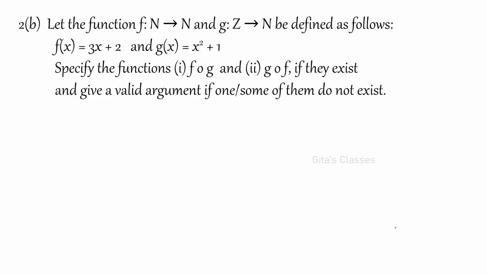Next, consider the function f from N to N and g from Z to N defined as follows. f of x is defined as 3x plus 2, g of x is defined as x squared plus 1. Specify the functions f composition g and g composition f.